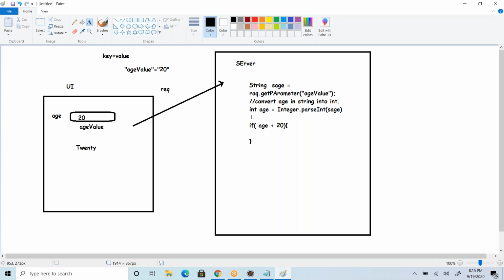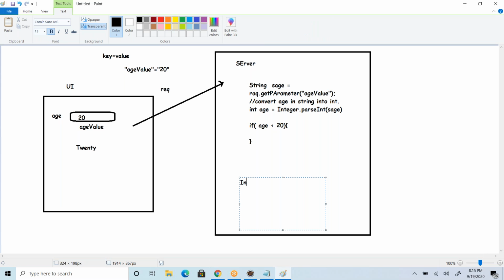So how it looks now is Integer.parseInt of 20 with those characters. What will happen now? I'm trying to convert this into an integer.